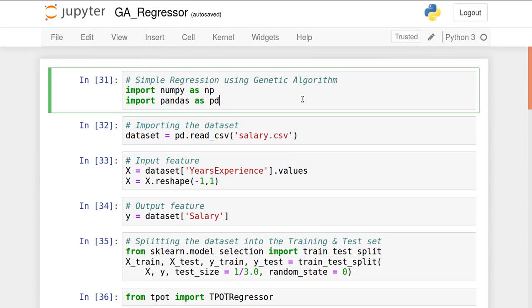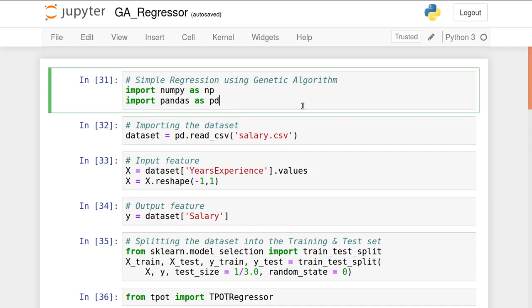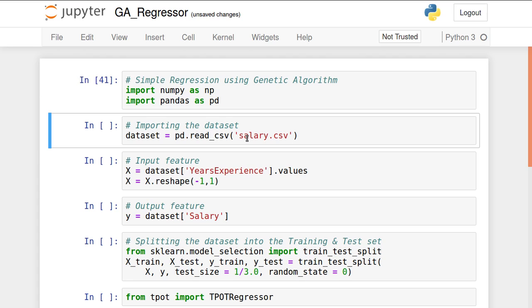Okay, so first of all, import our classes, that's what we require for the operations here. Let's import the packages first, numpy as np and pandas as pd. Okay, so it's imported, and now let's import the file salary.csv: dataset is equal to pd.read_csv salary.csv.